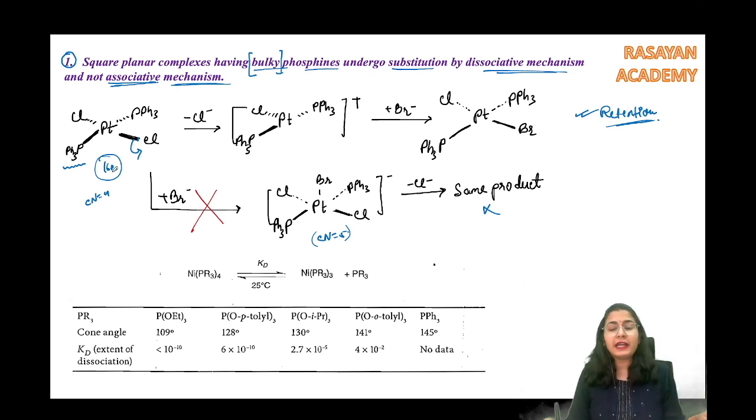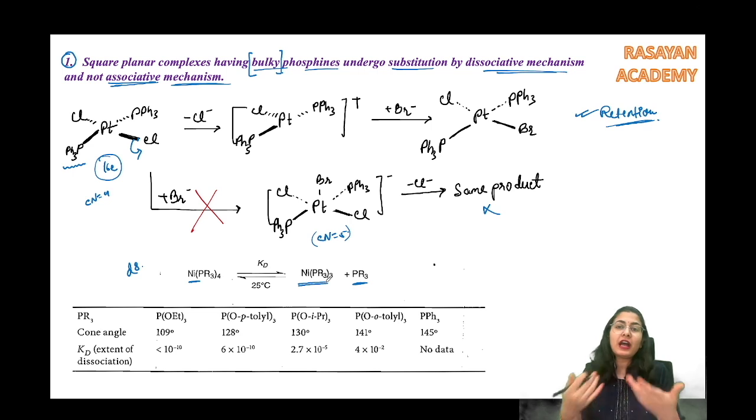We had a platinum complex which is square planar in nature. Let's say कि हमने एक experiment किया because nickel is also there in the same group. It's also a d8 system. So when we are having a tetraphosphine complex of nickel, after eliminating one of the phosphine units, it is going to form this fragment. अभी जो first step है reaction का, how is it going to proceed? The dissociation constant for this.